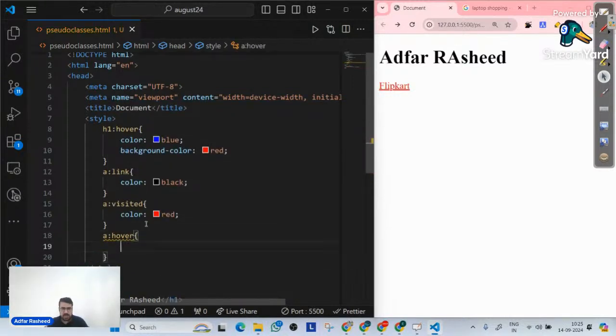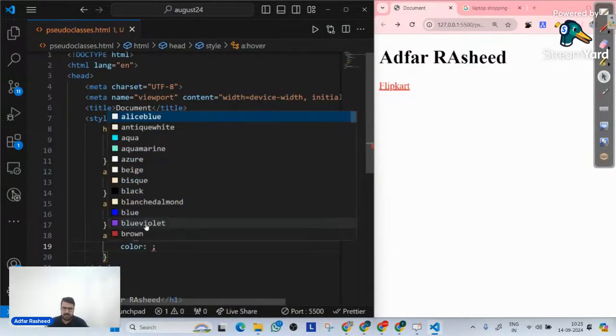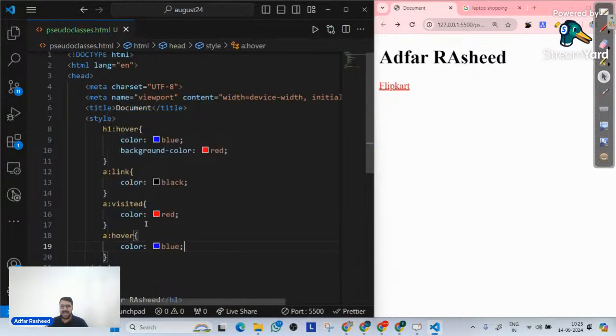Okay, now when we talk about hover, it is a pseudo class which will be implemented on every element. So in this case, maybe I will simply tell it color is equal to, let's suppose, blue. Now, always remember one very important point. To any kind of text tag, whether it's an anchor tag, H1 tag, H2 tag, P tag, you can put underline, overline, inline, middle line. It's completely up to you.